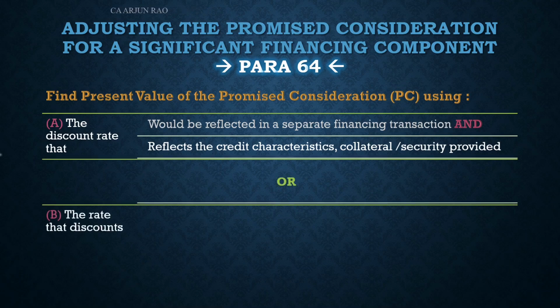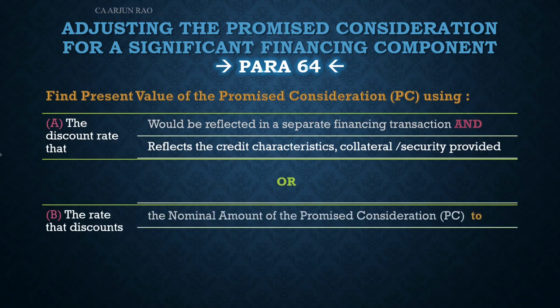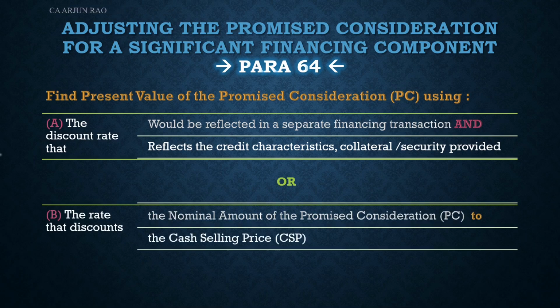Or we have to use the rate that discounts the nominal amount of the promised consideration to the cash selling price. If you use the second rate, then the adjusted promised consideration will be equal to the cash selling price.